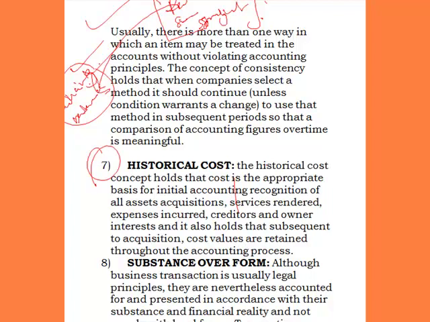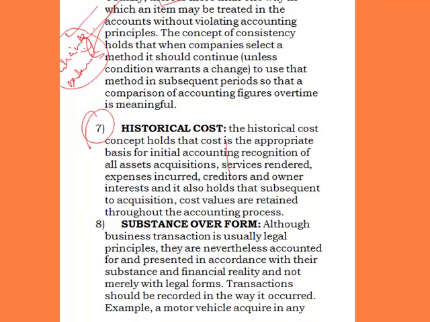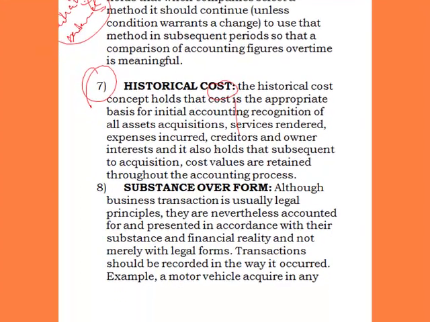The next one is historical cost. The historical cost concept holds that cost is the appropriate basis for initial accounting recognition of all asset acquisitions, services rendered, expenses incurred, creditors and owner interest. What we are saying is that for all assets acquired and all services rendered in an organization, the only way you can recognize them is through cost, and that cost is what we call historical cost. You talk in terms of the assets you acquire, in terms of the cost of the assets. You talk in terms of the services you render, in terms of the cost of the services.